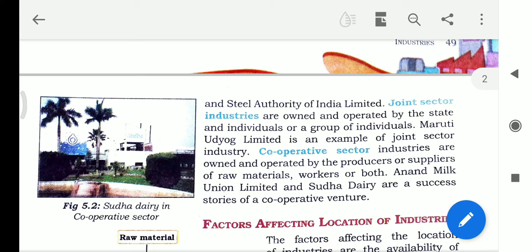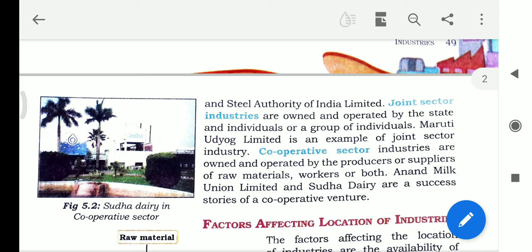That means some group of individuals and the state government together are engaged in these industries. Maruti Udyog Limited is an example of joint sector industry.